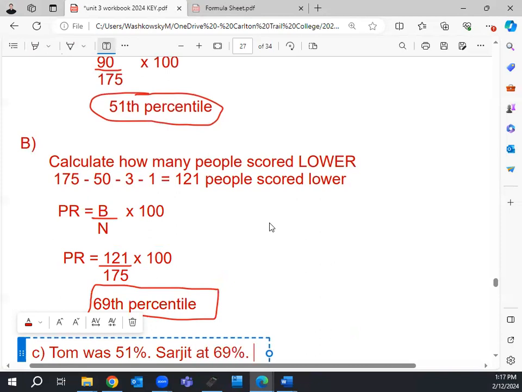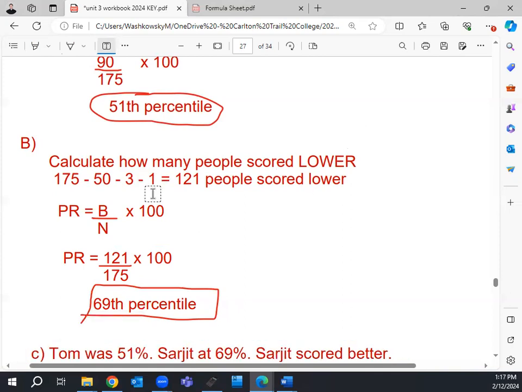They're in the same course. What does that mean? Who scored better? Sarjeet scored better, right? We don't know by how much. There could have just been 1 mark off on that. We can't say how much better. We can just say that he scored a bit better. That's the only conclusion we can really make from that.